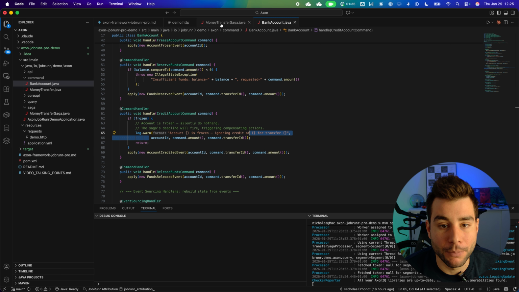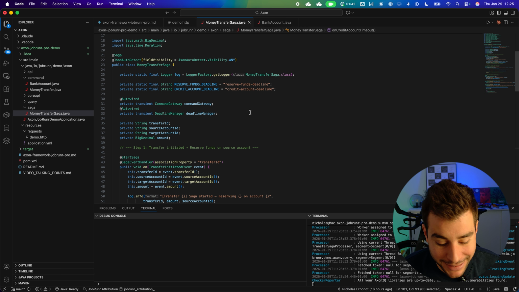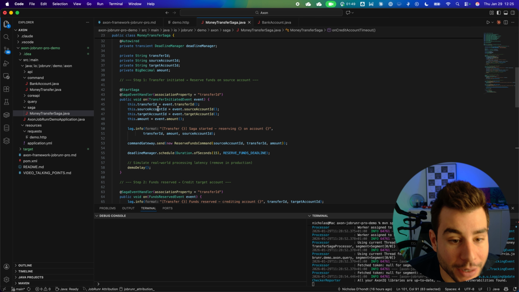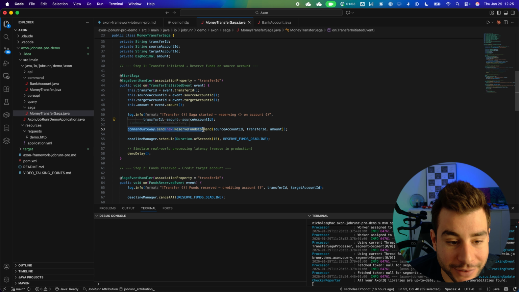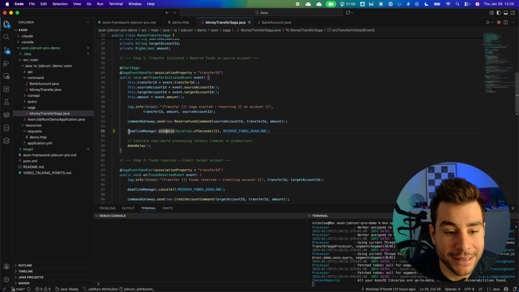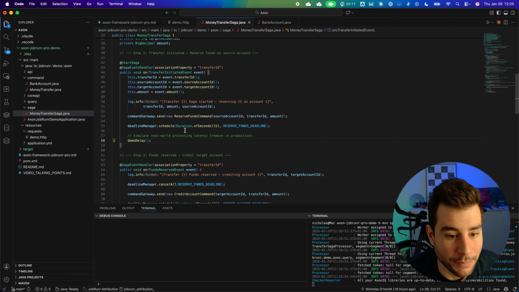Let's now have a look at the money transfer Saga. This is where it gets interesting. The Saga coordinates a money transfer in two specific steps. So first, on the transfer initiated event, what we see here is that it will first send a command, the reserve funds command, and then it will also immediately schedule a deadline. So if within 15 seconds in this case it does not get executed, then the deadline will be fired, the reserve funds deadline, and we will then reverse the things so that it cleans up after itself.